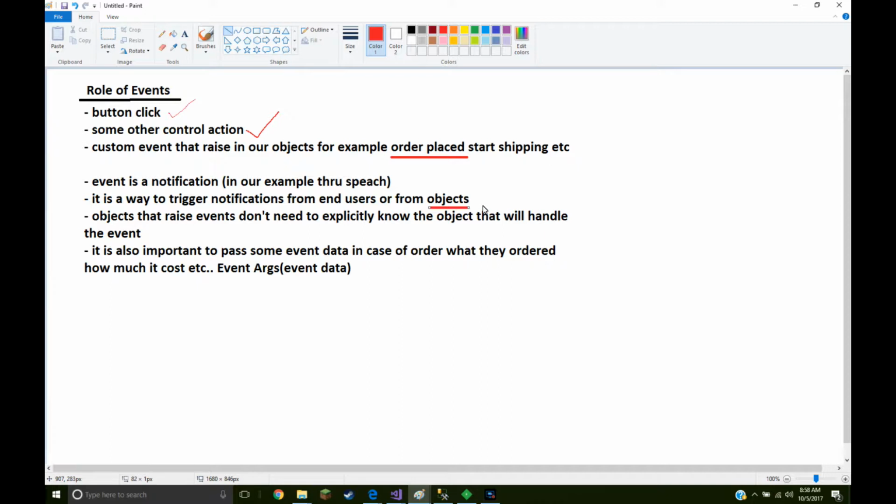Once again, I've never done that before. I've done a million times with button click and any other UI events. Objects that raise events don't need to explicitly know about the object that will handle the event. So the event raiser, which I mean the object that raises the event, doesn't need to know anything about the event handler.